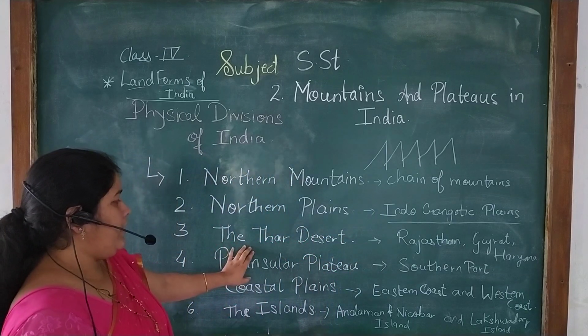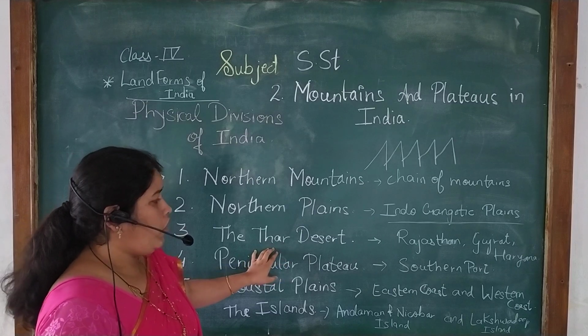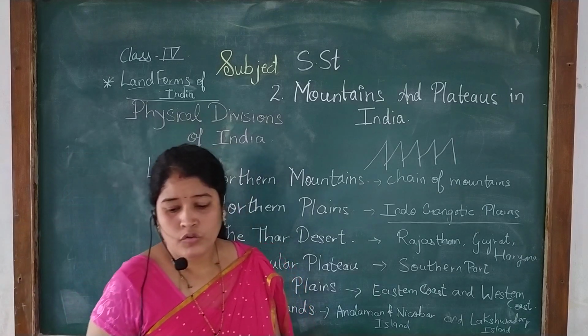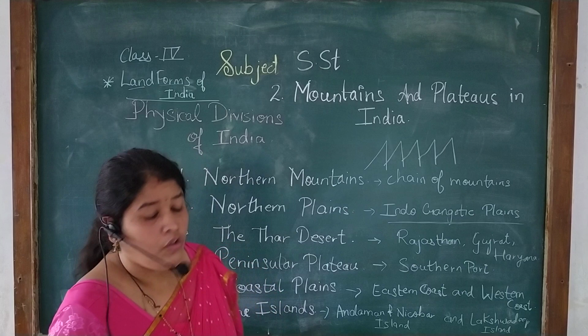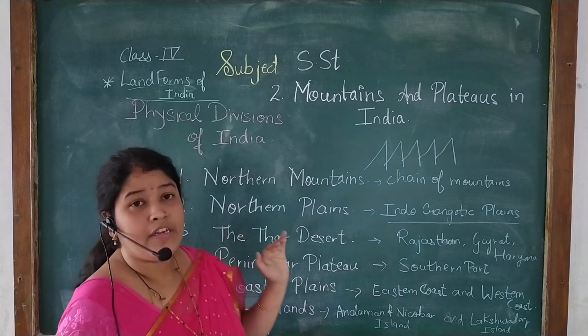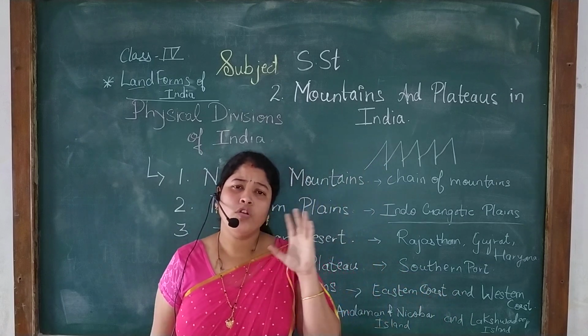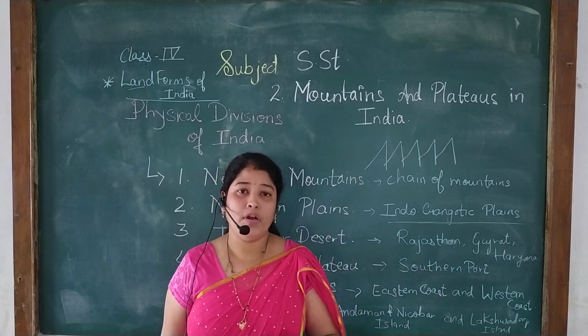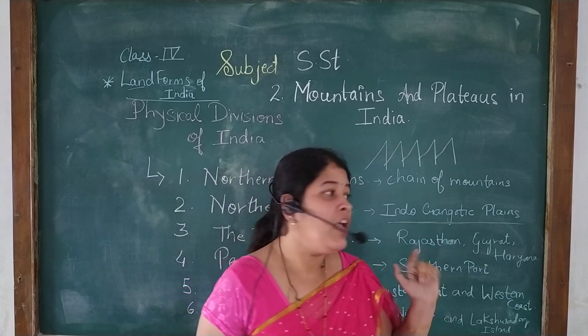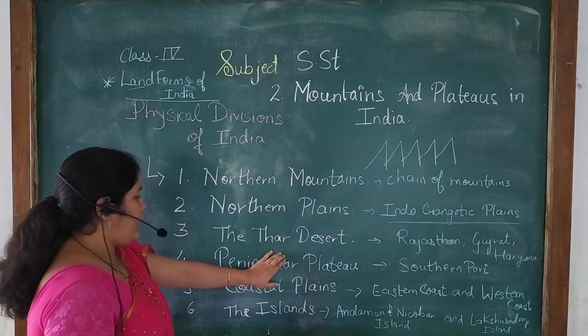Okay, now next is what? The desert region, also called the Thar desert. So the Indian desert is in the northwestern part of India, and most part of Rajasthan and some parts of Gujarat and Haryana are covered under the Thar desert.